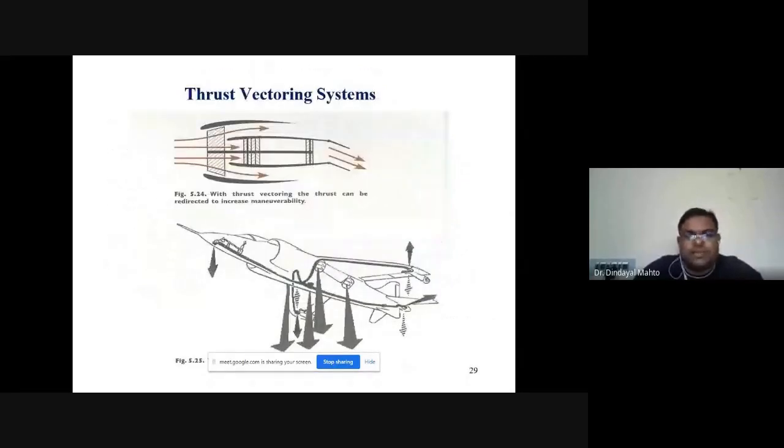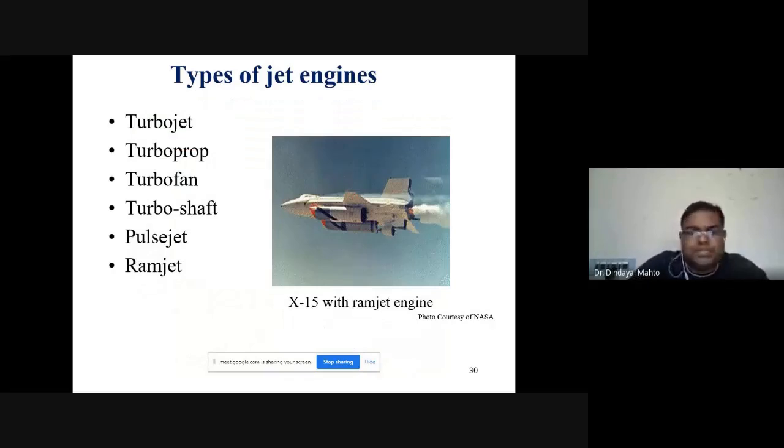This is the schematic diagram of a thrust vectoring system. The first diagram is a turbofan engine with thrust vectoring. The second configuration is the naval aircraft, where the aircraft deflects the hot gases 90 degrees to the center line axis of the aircraft. Because of that, it gets a vertical takeoff from the ground. It is a VTOL aircraft, a naval variation. Now, types of jet engine. These are the 6 different kinds of jet engine configuration: turbojet, turboprop, turbofan, turboshaft, pulse jet, and ramjet.